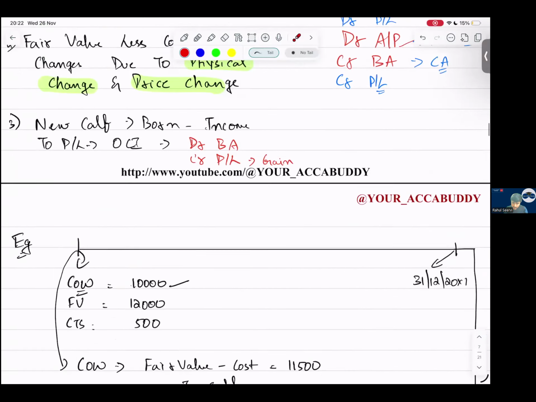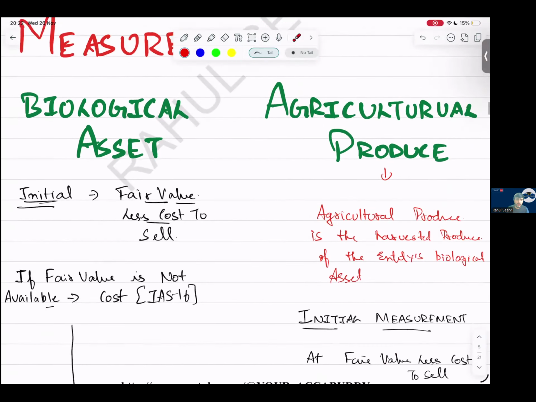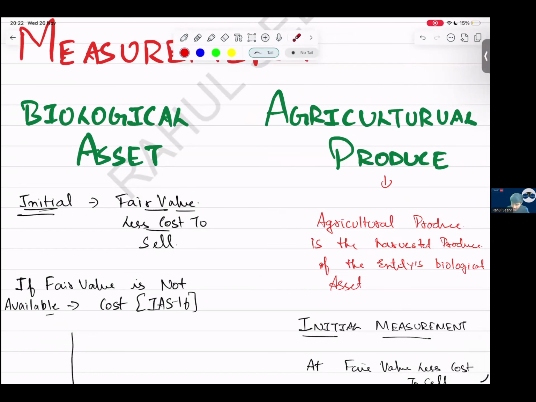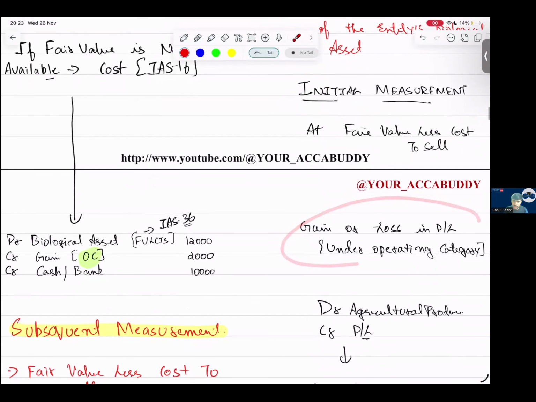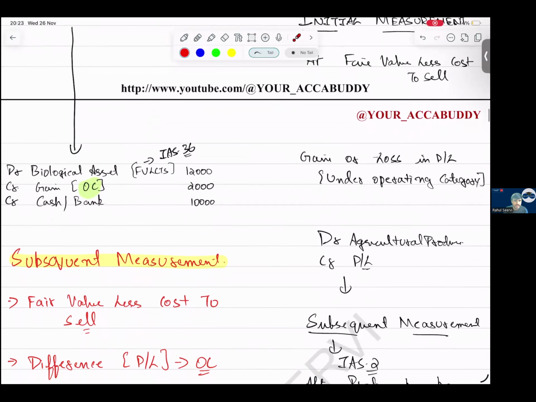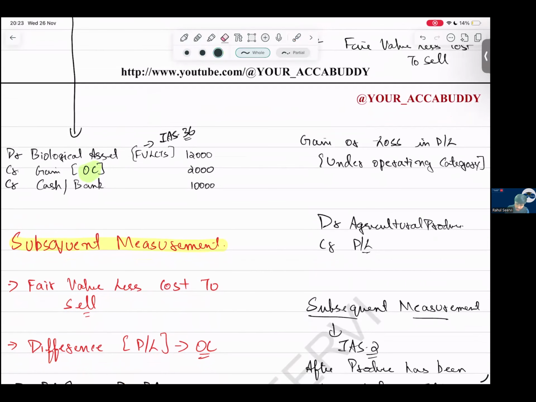Now see here, the agriculture produce. How will you record it? Agriculture produce is the harvested produce from the entity's biological asset. Initial measurement is at fair value less cost to sell, and the gain or loss is recognized in the operating category. The first time it is a gain only, because if I pluck the mangoes from the tree, did I incur any cost for those mangoes? No. So I debit agriculture produce, credit P&L, full amount gain.